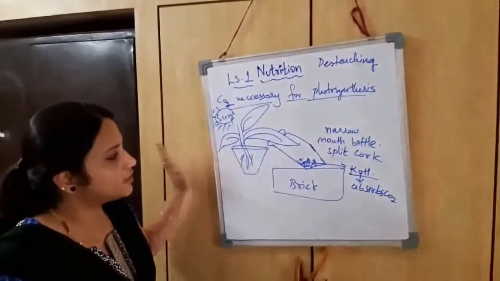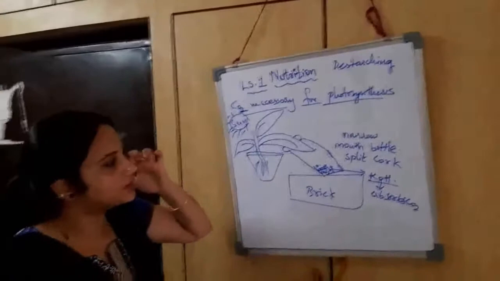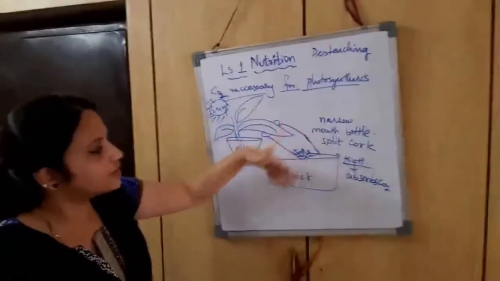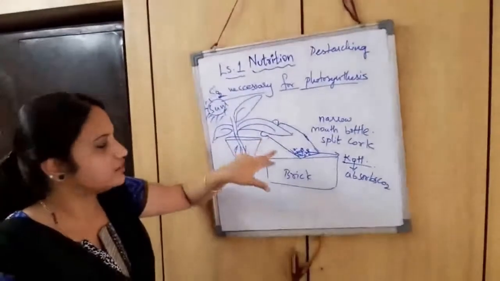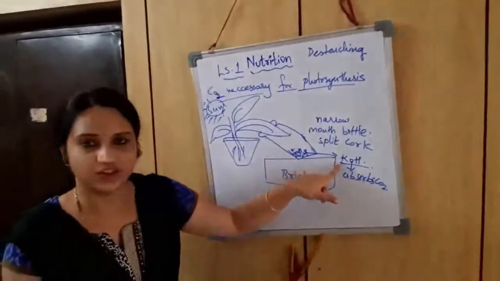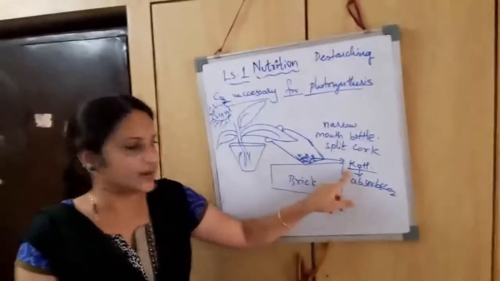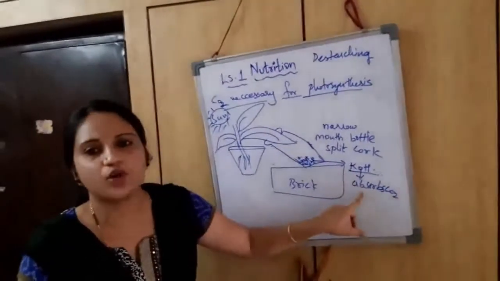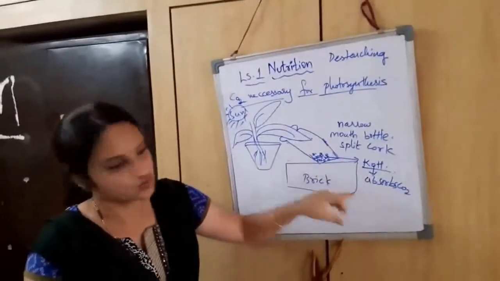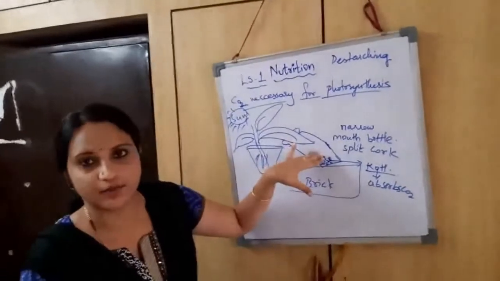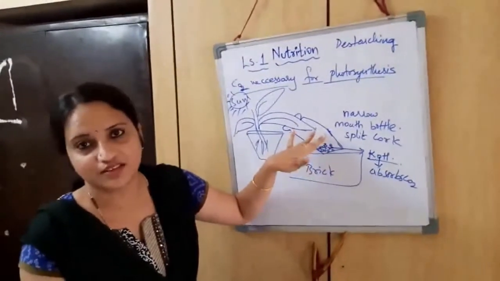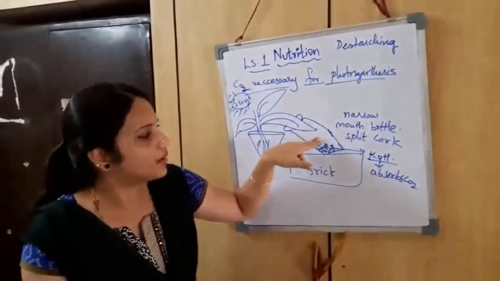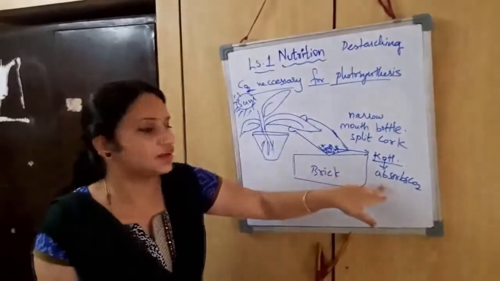So this is the experimental setup. We require a narrow mouth bottle with a split cork, and half of the leaf has to be inserted inside the bottle, and ensure that this bottle contains KOH pellets. KOH is potassium hydroxide. The function of this KOH is that it absorbs all the carbon dioxide present inside the bottle. Whatever air, a mixture of gases, is there, the carbon dioxide part will be absorbed by this KOH.